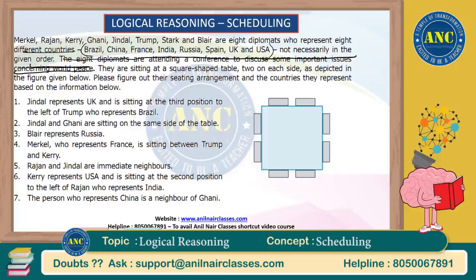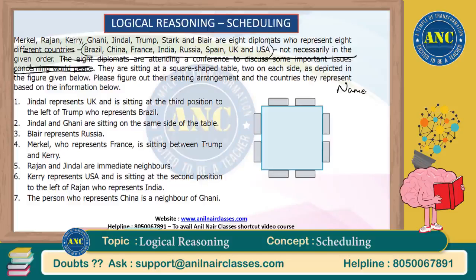We already have seen 2 on each side, as depicted in the picture below. Please figure out their sitting arrangement and the countries they represent based on the information below. Jindal represents UK and is sitting at third position to the left of Trump, who represents Brazil. So what all information is given to us?